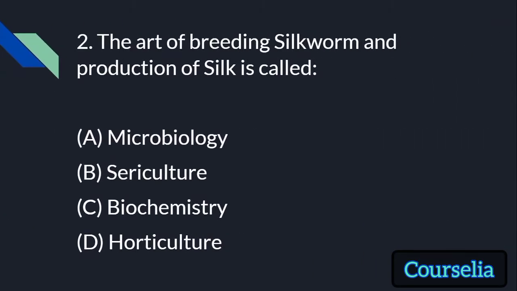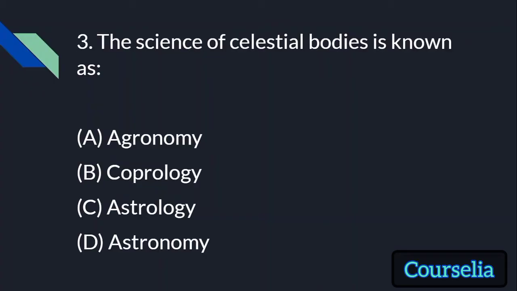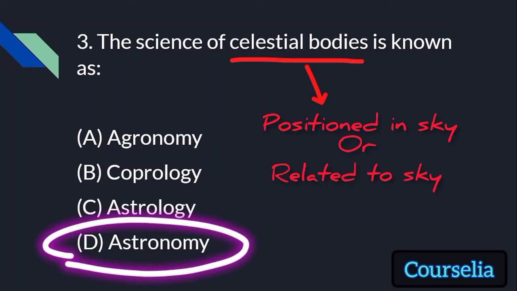The art of breeding silkworm and production of silk is called microbiology, sericulture, biochemistry or horticulture. The answer is sericulture. The science of celestial bodies, the bodies which are positioned in sky or those that are related to sky, is known as astronomy.